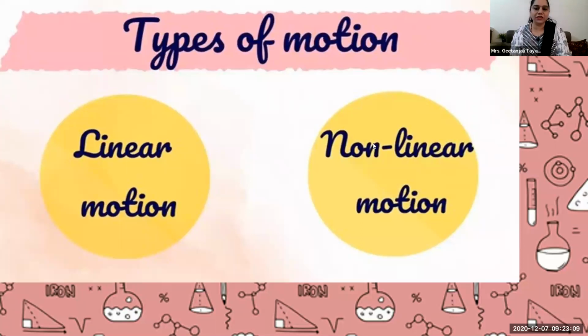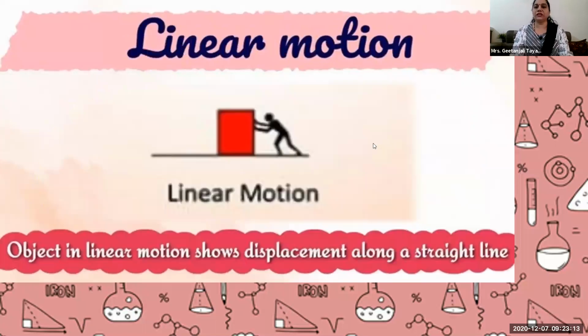An object in linear motion shows displacement. Whenever motion or movement is there, displacement must be there, isn't it? Without displacement, without movement, there is no motion.